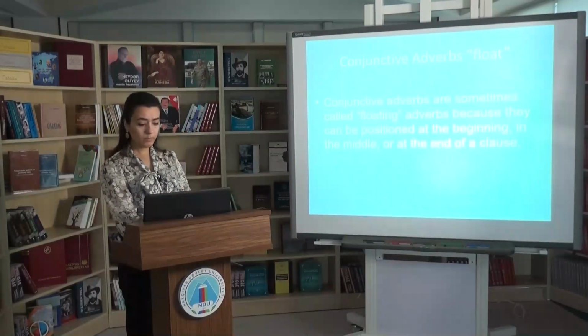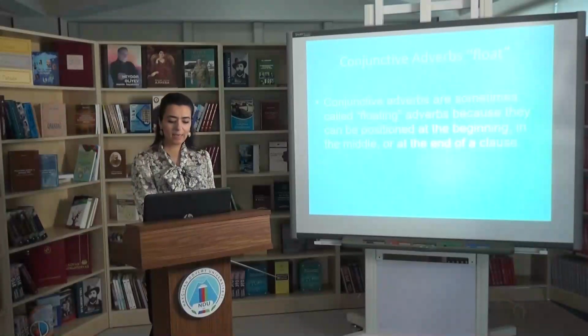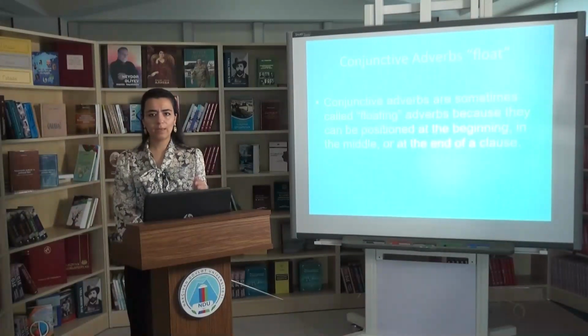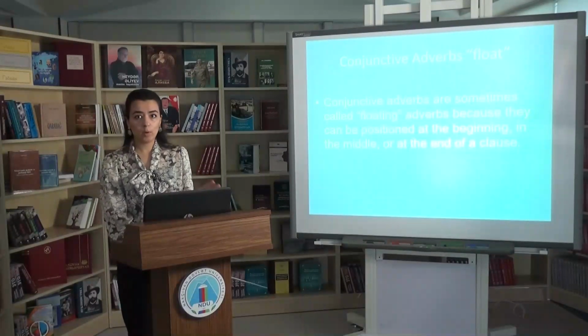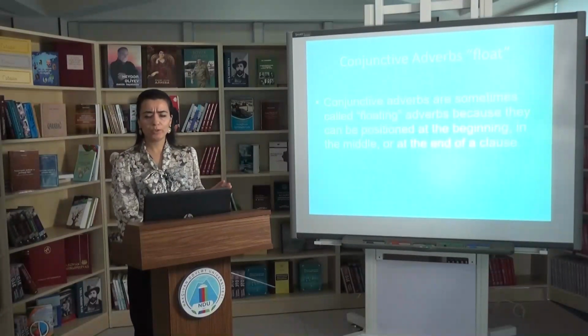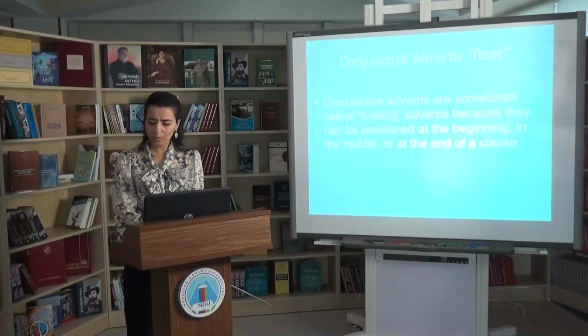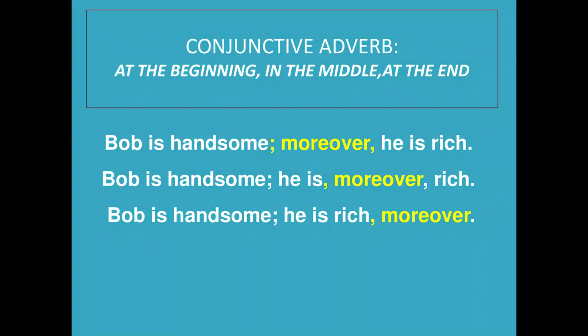Now, conjunctive adverbs can also be called floating adverbs. Why? Because they can be positioned at the beginning, in the middle, or at the end of sentences. There is no problem using them in any position; there is no problem getting their meaning in a sentence.